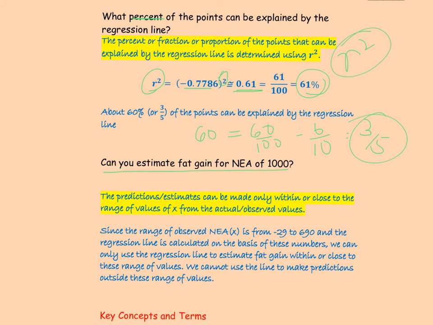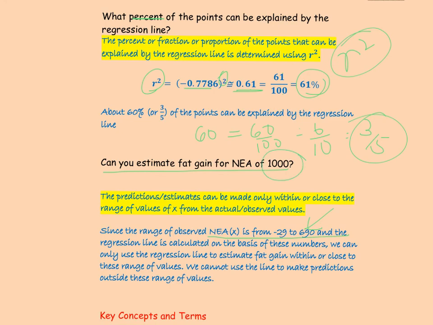So in our question, the NEA ranges from negative 29 to 690, and those come from the observed values, and the regression line is calculated based on the values that come from the real world. So the regression line can be used for predicting values of fat gain given an NEA, but we can't just plug in any number into that equation. It would have to be within that range of values.